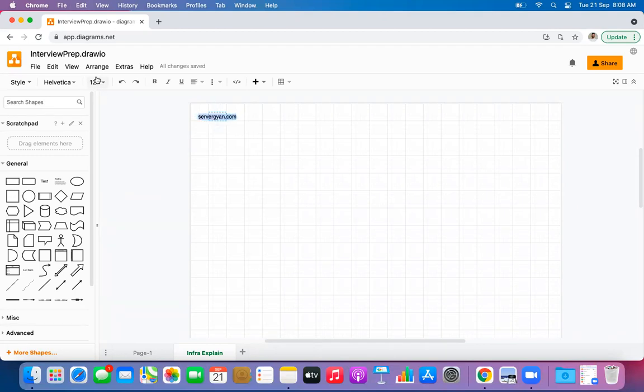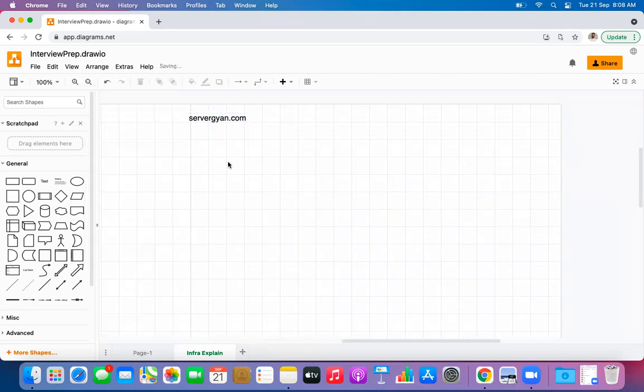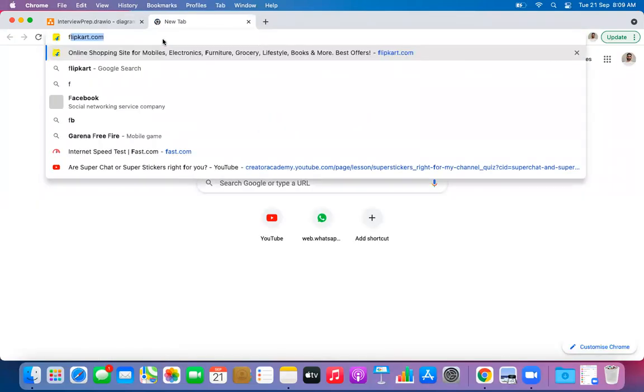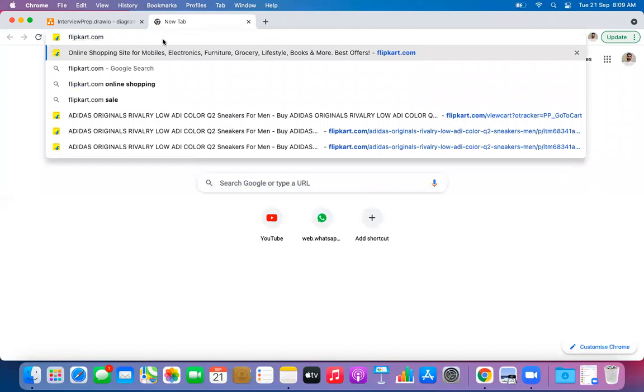Right, as soon as we type in this particular domain, obviously, first of all, people try to know two things about this concept. First of all, what do you know about DNS naming convention? So you should be knowing what the types of DNS are. Then what is the particular purpose of using DNS? Then when we type in any domain, for example, let us say I'm going to type in flipkart.com in my browser, what would happen here?